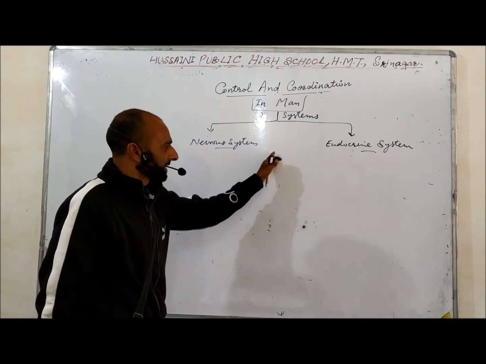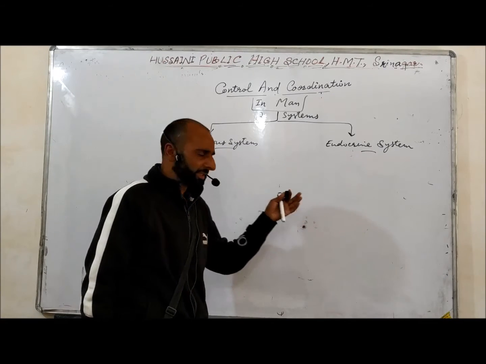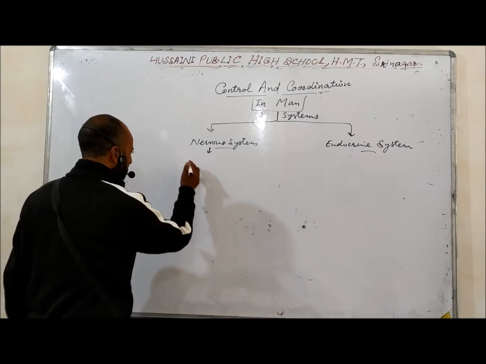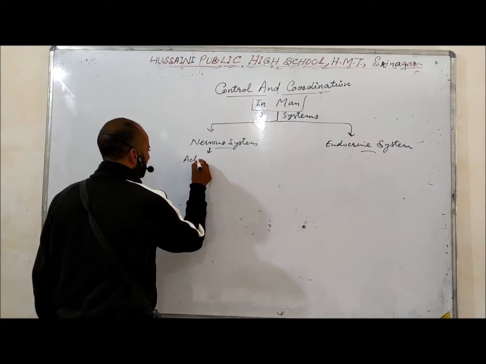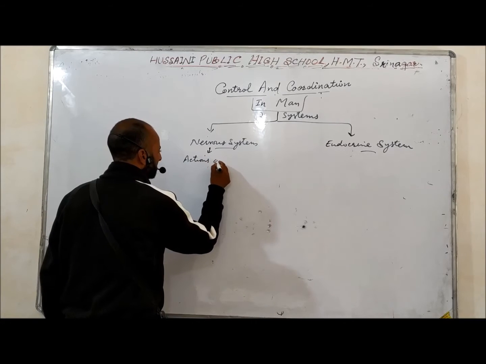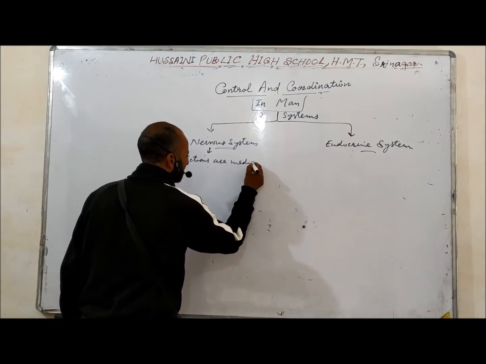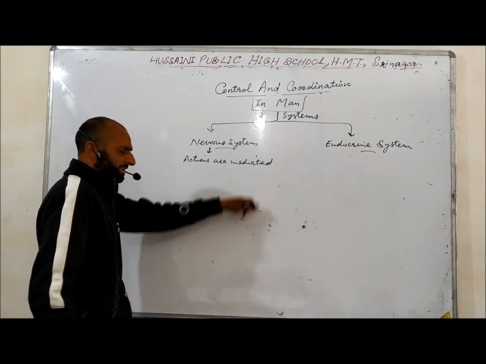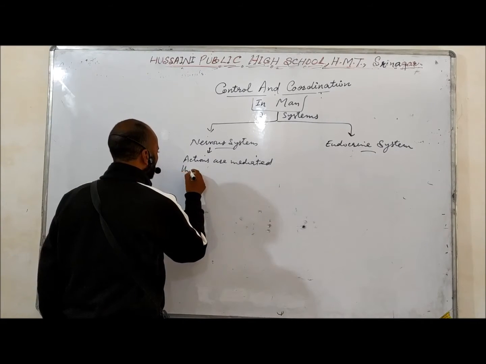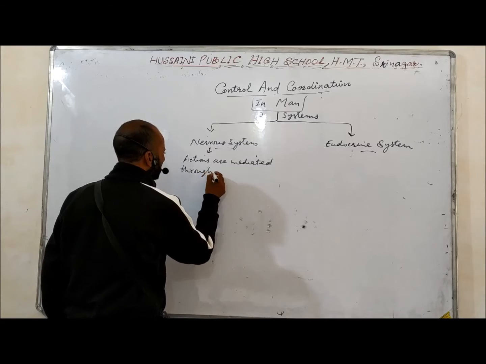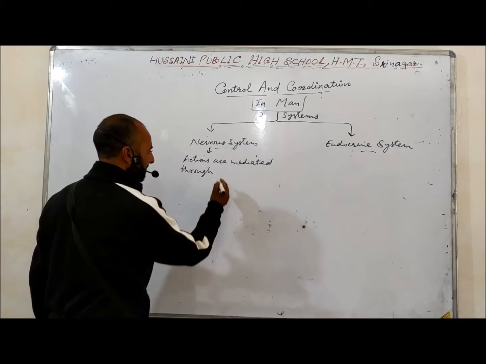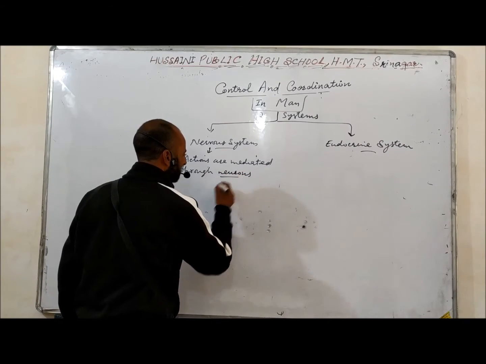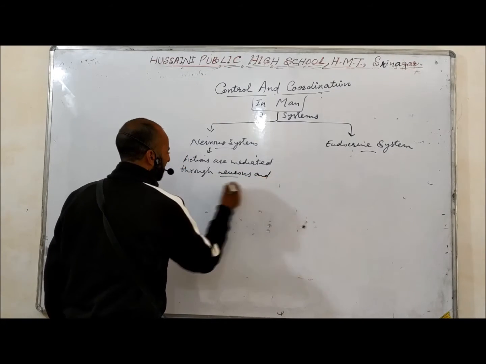Now we have to study these systems separately one by one, in detail. Now what happens in the nervous system? Actions are mediated through neurons and are quick.